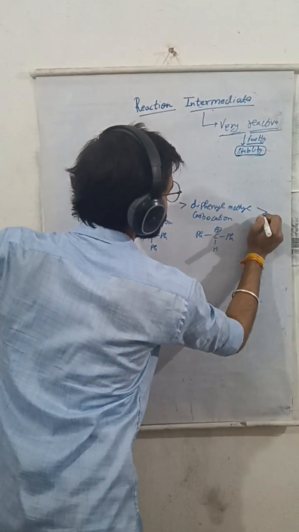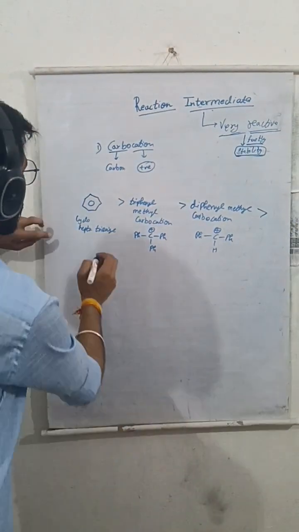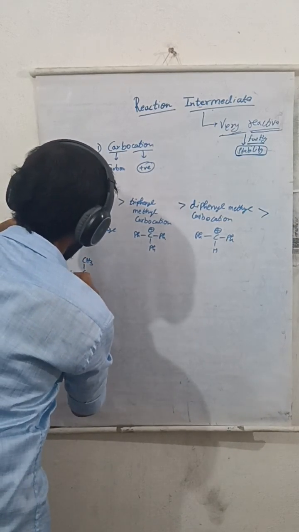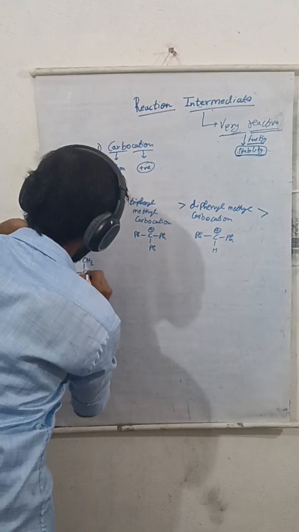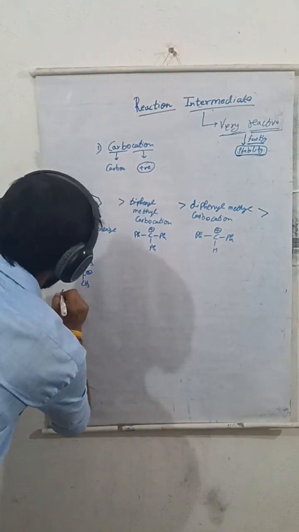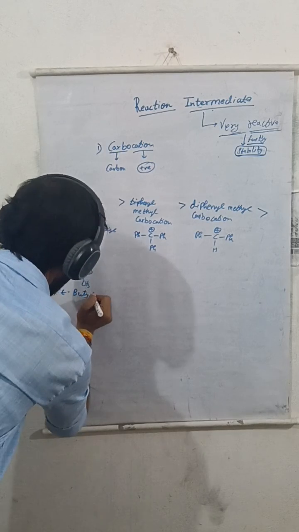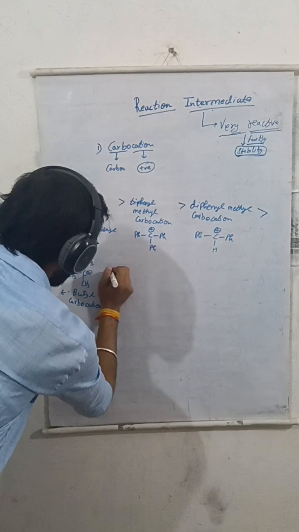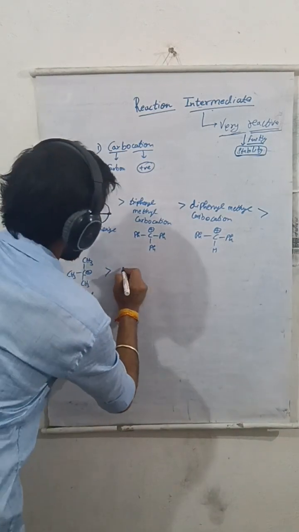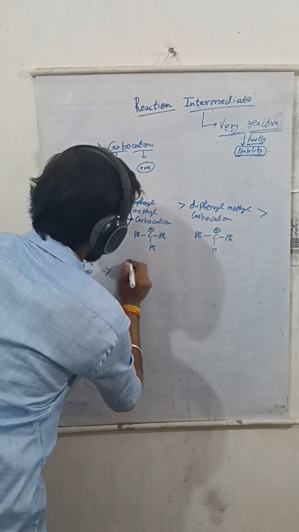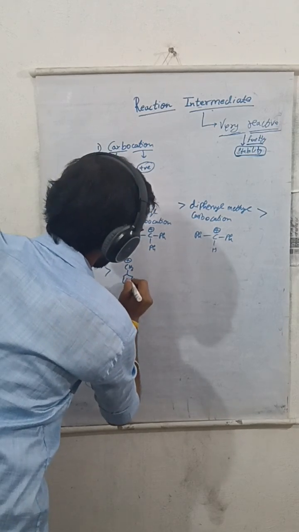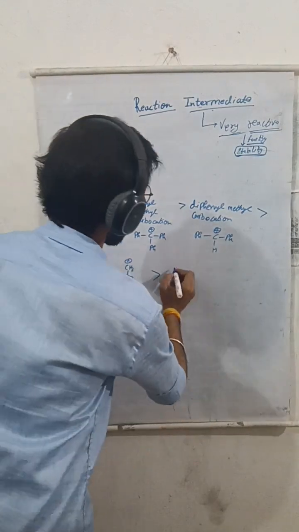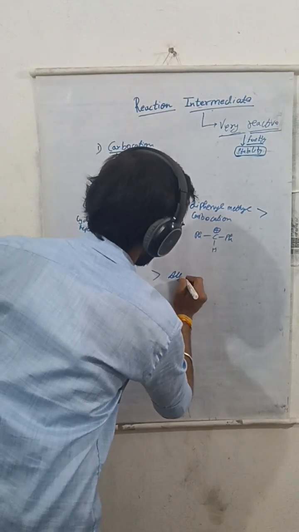After diphenyl methyl carbocation comes tertiary butyl carbocation. Next comes benzyl carbocation, then allylic carbocation.